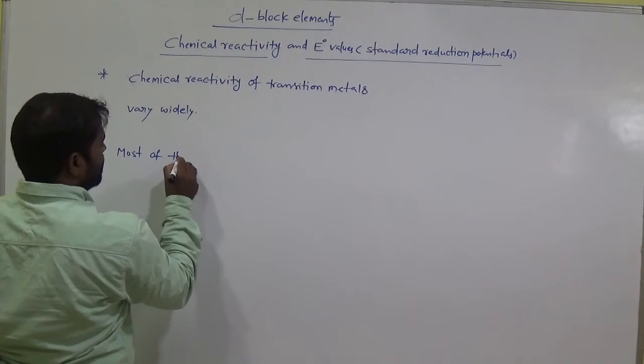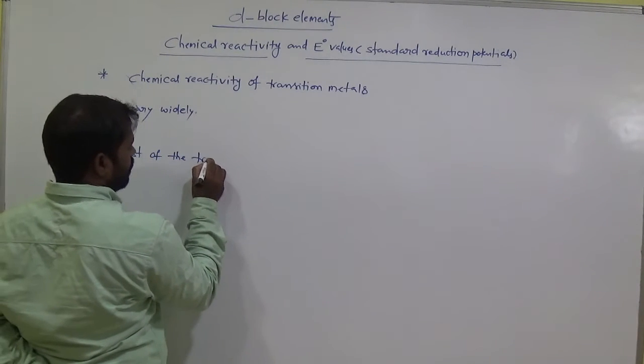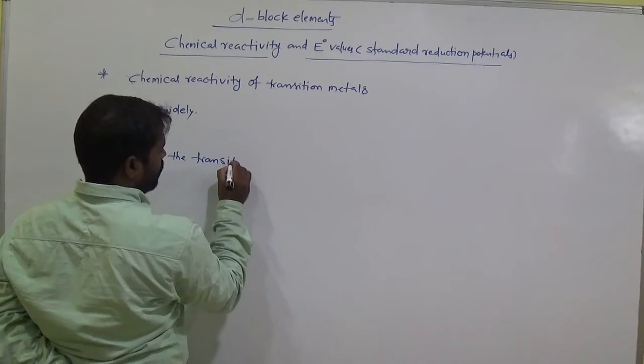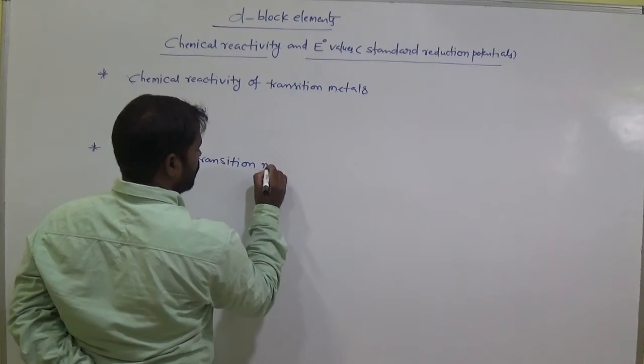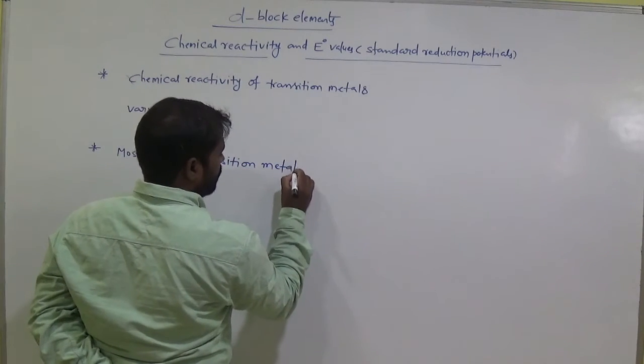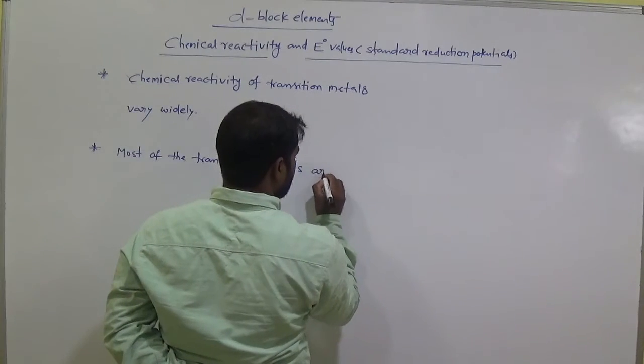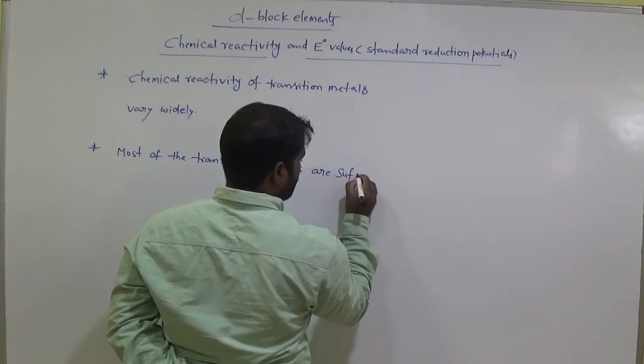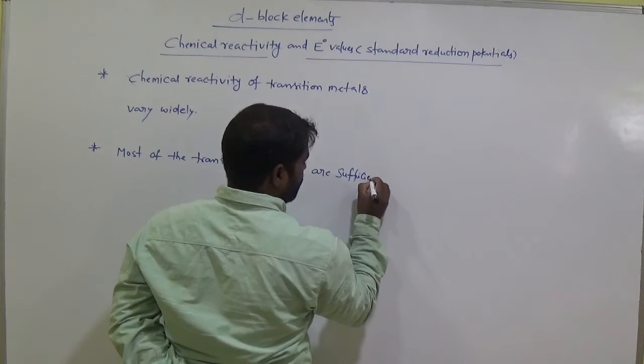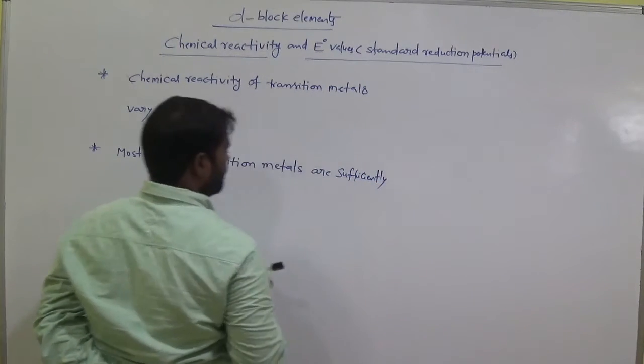Most of the transition metals are sufficiently positive.